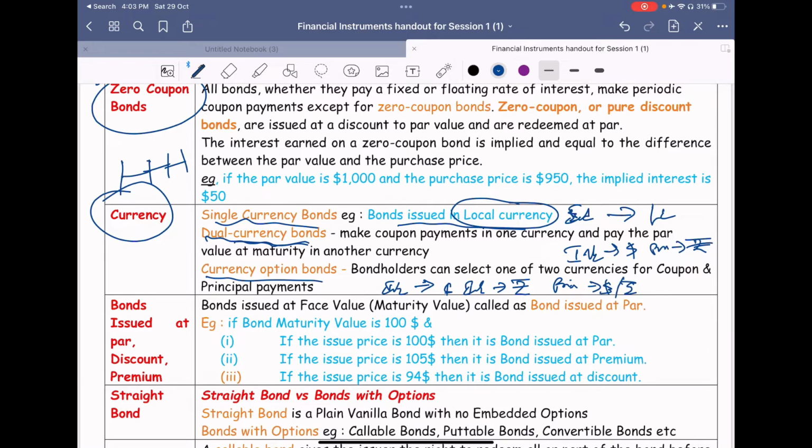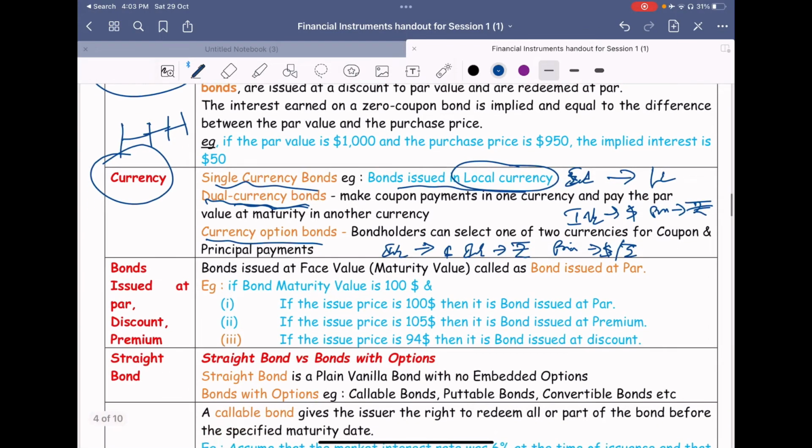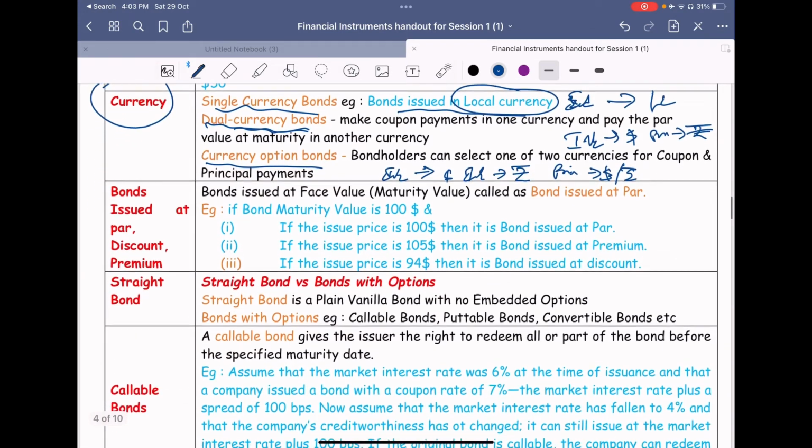So you will be getting more flexibility. So that will cover a lot of your forex fluctuations. That will help you to come out of that currency risk. Okay, bonds issued at par, discount, and premium.